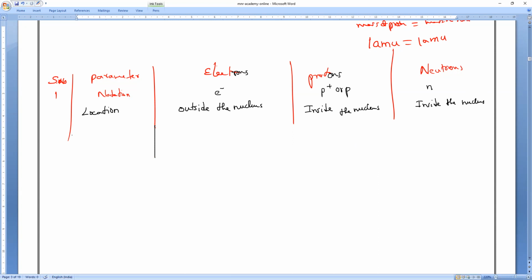Next, absolute charge. What is the charge of one electron? You all should tell, I won't say. The charge of an electron, the unit of charge is coulomb: minus 1.6 into 10 power minus 19 coulomb.